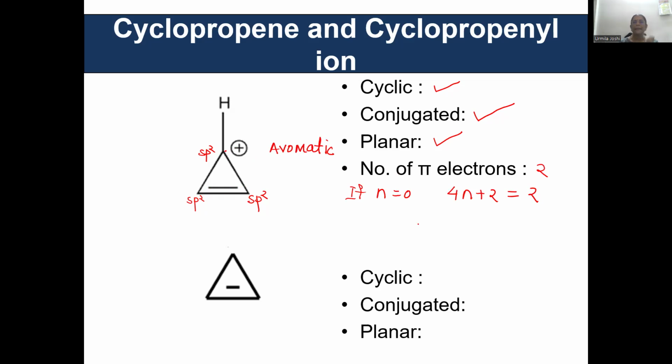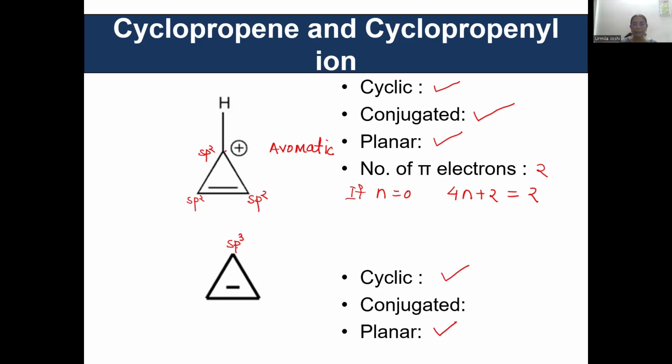Okay. Now, have a look at the cyclopropene structure. Again, same questions. Remember, for every structure that you decide on, you have to ask the same questions. Is it cyclic? Yes. Is it planar? Yes. Is it conjugated? This is a double bond, but this carbon is not an sp2 hybrid carbon.